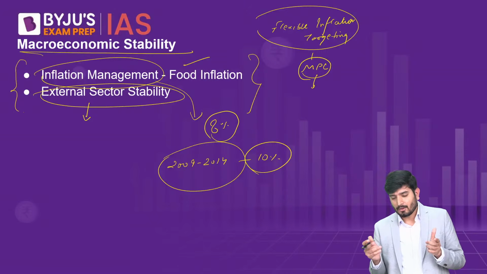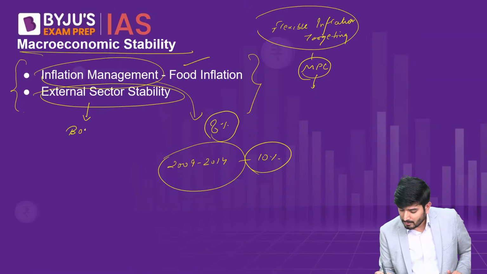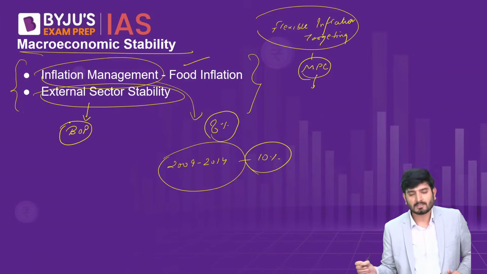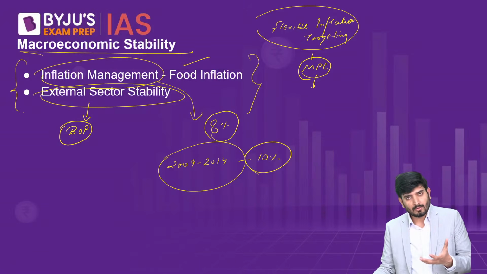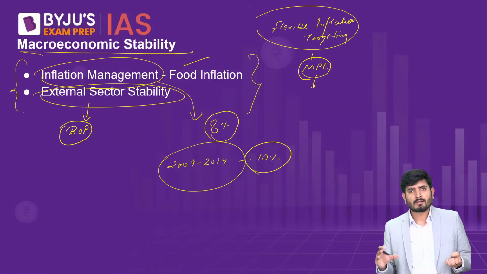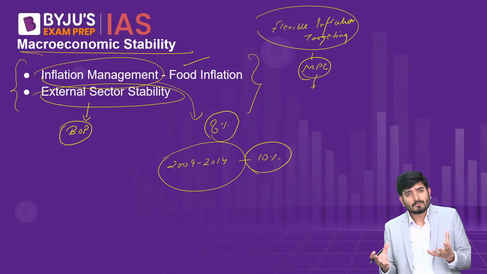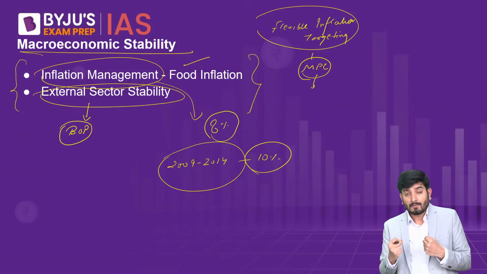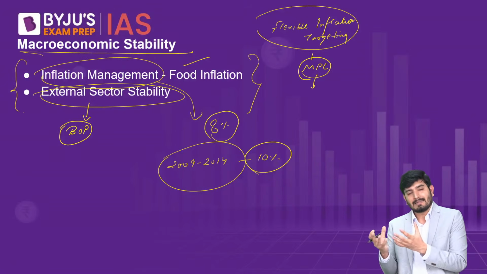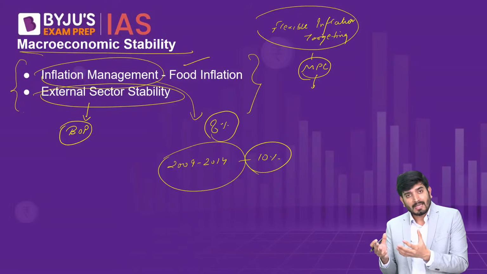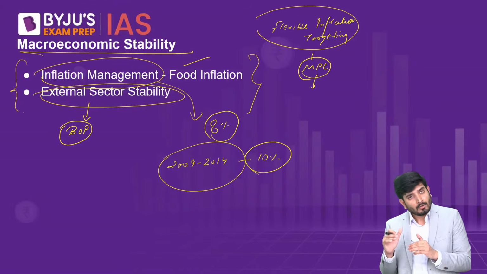We can assess that on the basis of the balance of payments position, the BOP position. So we can look into the current account, how our current account is performing, how our capital account is performing, how much foreign exchange reserves we have, whether we have enough foreign exchange reserves to meet our imports, whether we have enough to meet our external debt, whether we have higher short-term debt or lower short-term debt.